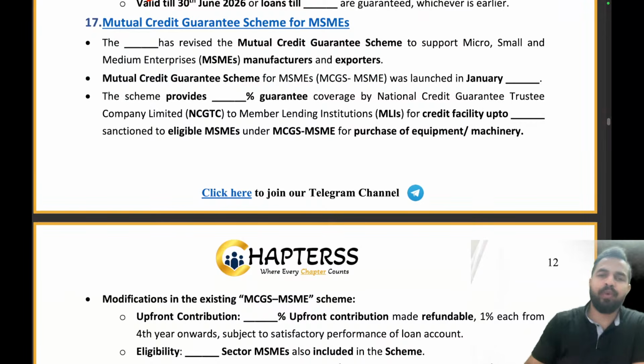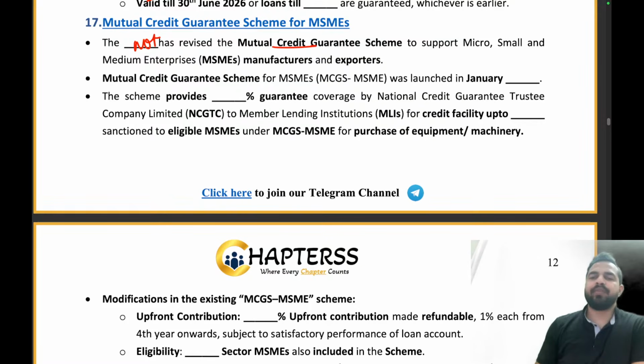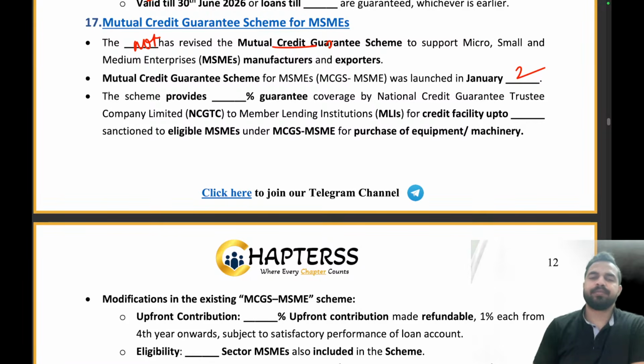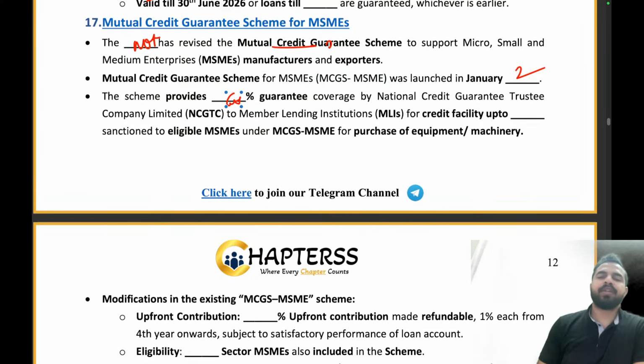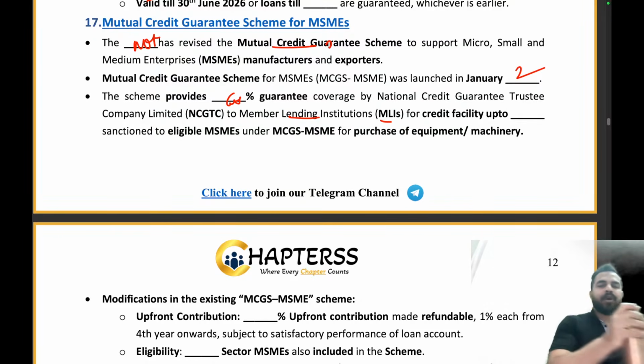So my dear friends, there are some questions. Please quickly answer me the right answer in the chat box. What is the name of the ministry? Ministry of Finance has revised the mutual credit guarantee scheme. The mutual credit guarantee scheme was launched in January 2025. The scheme provides dash percentage guarantee. That is only 60%, and for the credit facility up to, for how much time is this credit facility provided? Let me see who will give me the right answer in the chat box.